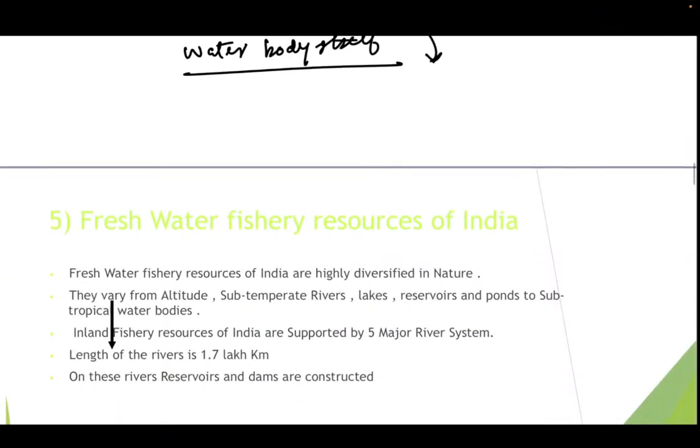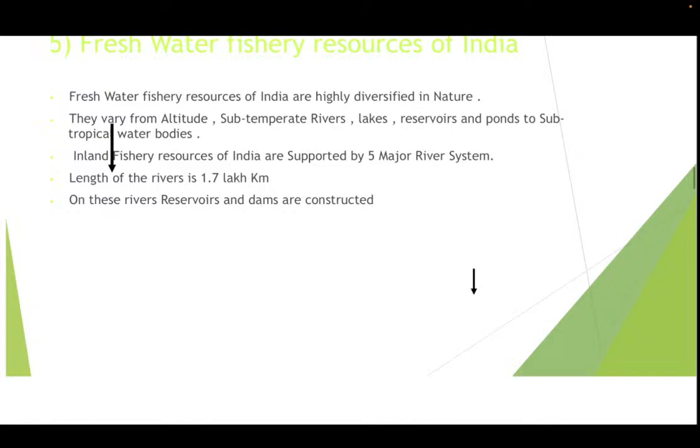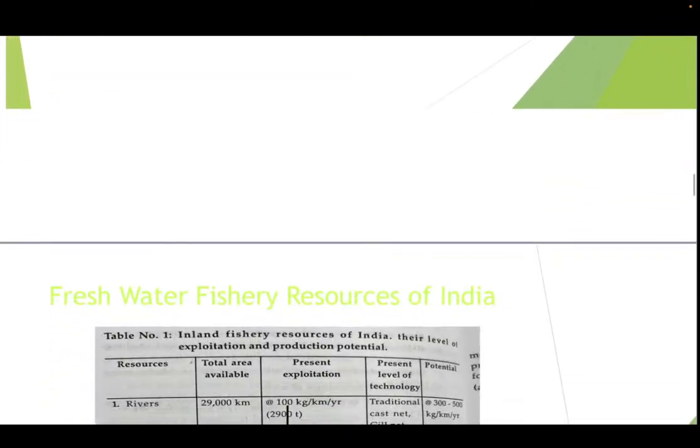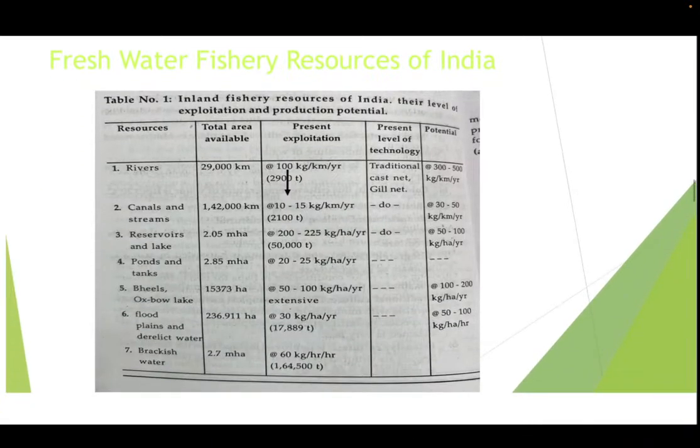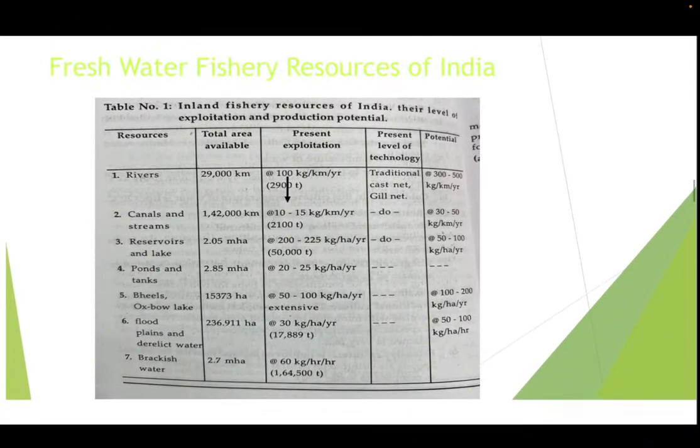Now, freshwater resources of India. Freshwater fishery resources of India are highly diversified in nature. They vary from altitude, subtemperate rivers, lakes, reservoirs, and ponds to subtropical water bodies. Inland fisheries resources of India are supported by five major river systems. The length of rivers is 1.7 lakh kilometers. On these rivers, reservoirs and dams are constructed. So we'll be studying these freshwater fishery resources of India.